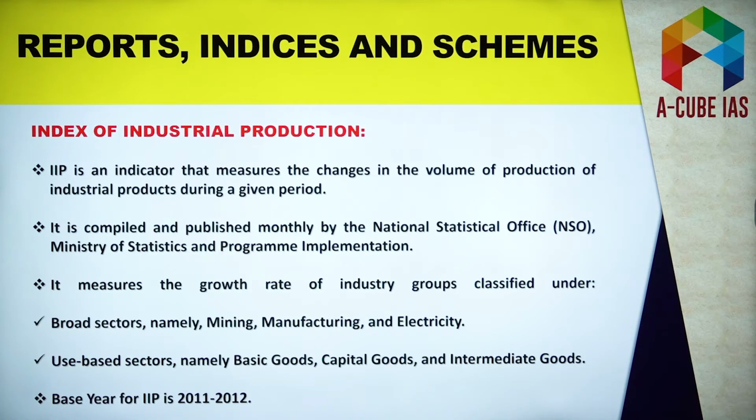Now let's move forward. Let's talk about the Index of Industrial Production. Now this index measures the changes in the volume of production of industrial products. So it actually evaluates the productivity of different industrial groups. Now remember, it is compiled and published monthly. Now this fact is important because there might be a statement in your examination that it is released once in the fiscal year, or maybe it is released twice in the fiscal year. But here you have to remember that it is compiled and published monthly by NSO.